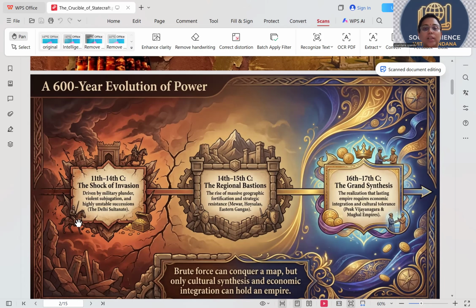And Hoysalas and Eastern Gangas are from Orissa, Hoysalas are from Karnataka. Okay, these are the major kingdoms which have resisted them.